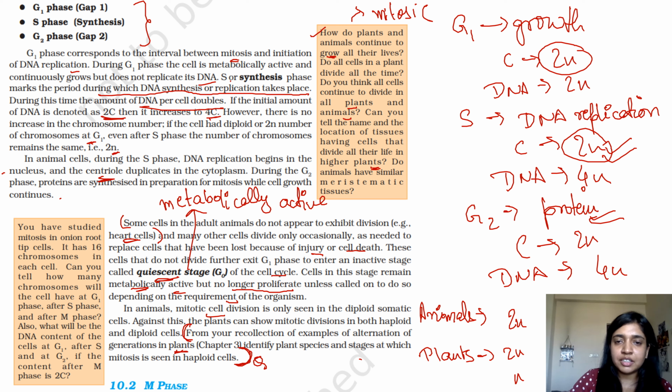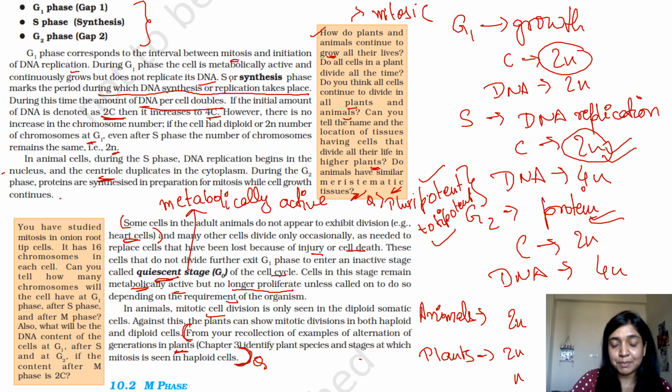Do animals have similar meristematic tissues? Animals do not have meristematic tissues, but animals have pluripotent stem cells and totipotent cells, right? So again, this is another homework. If you're talking about plants, you call them meristematic cells. If you're talking about animals, you call them pluripotent and totipotent cells. So firstly, find out the difference between pluripotent and totipotent, and then find out which cells in an animal are examples of pluripotent cells and which cells are examples of totipotent cells.